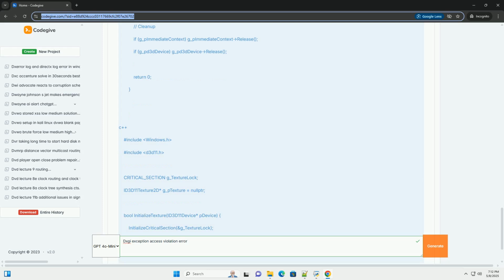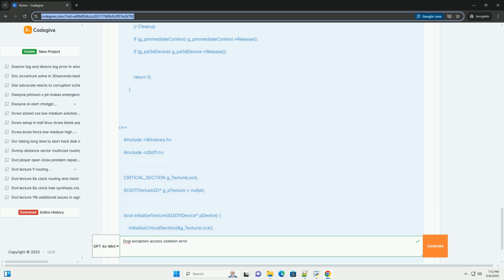Example, common scenario: incorrect resource usage. Let's say you're creating a texture and using it as a render target. You might encounter an access violation if you try to bind the texture as a shader resource while it's still bound as a render target. Fix: unbind the render target view before creating the shader resource view or using the texture as a shader resource. You can do this by setting the render target to null before creating the shader resource view and binding it to the shader. You can also release the render target view and create a new one. In the code sample, I unbound the render target view.